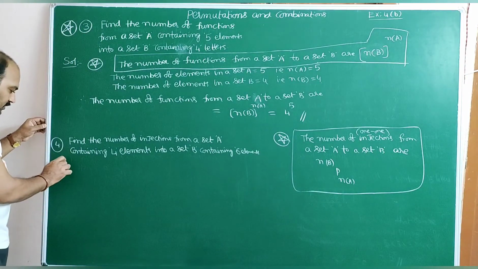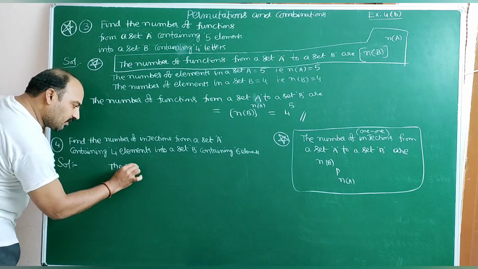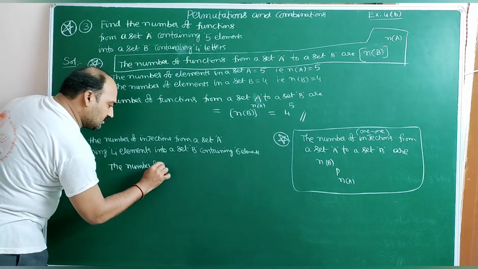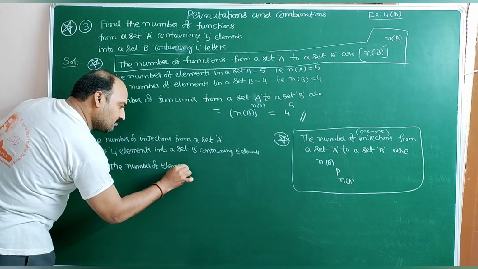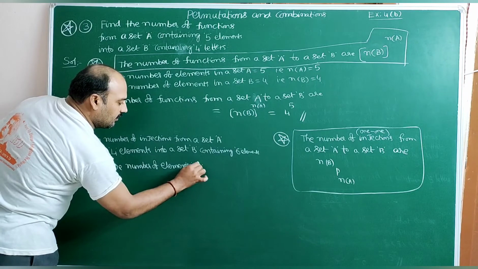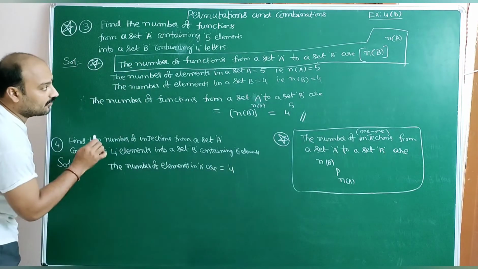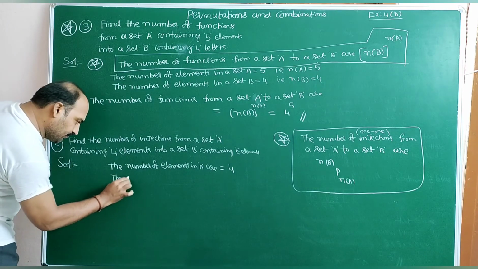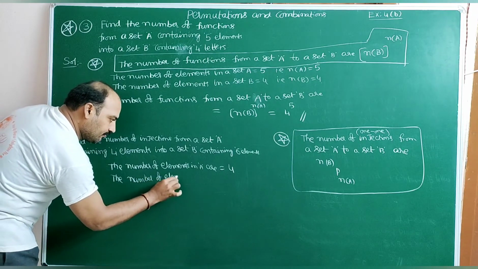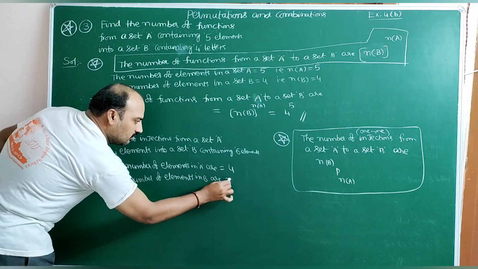So according to this one, solution. The number of elements in A are 4. The number of elements in B are 6.